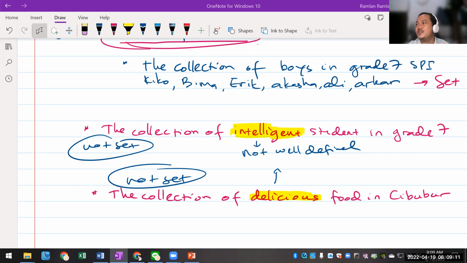Going to Arkan. Collection. Oh, for not set there are many. Okay, Arkan, yes, exactly right. Okay, I'm going to read it for you guys. So the collection of enjoyable song, because again, enjoyable song, different people have different tastes of music. For example, me, I like jazz music, and maybe for you, jazz is not good, but for me, jazz is very enjoyable. And then Elia, the collection of the worst place to visit.